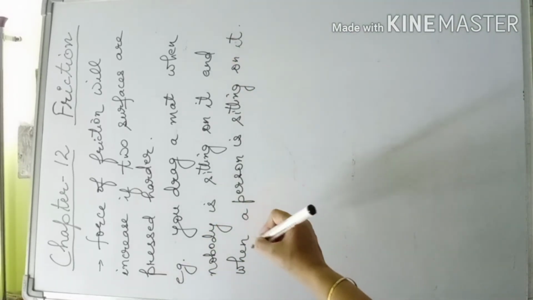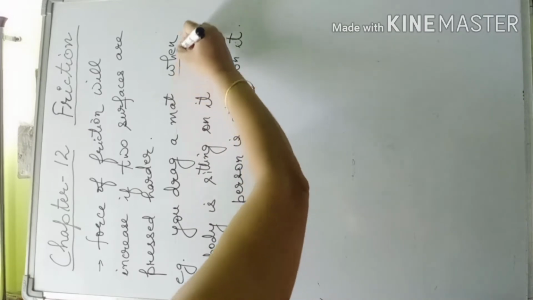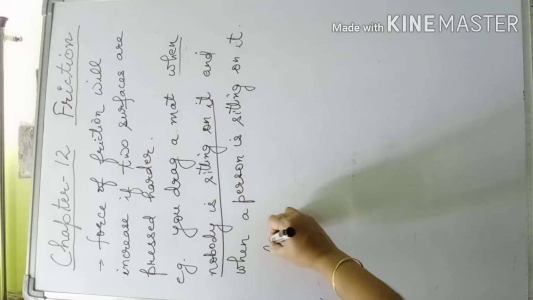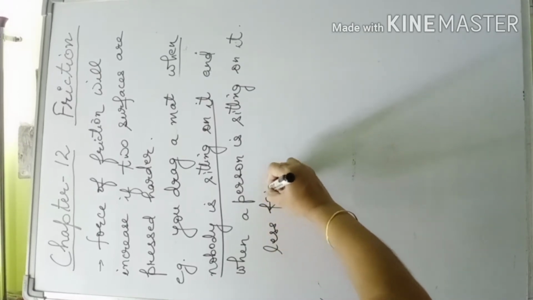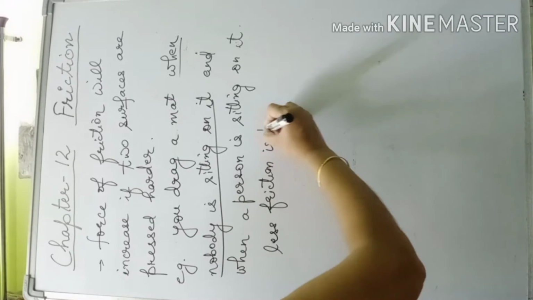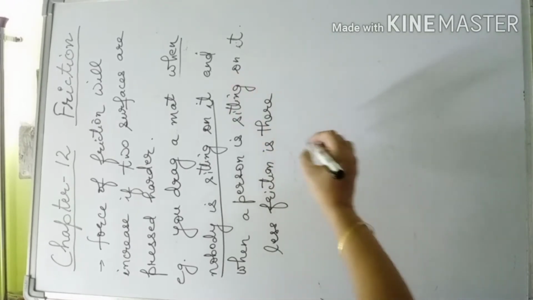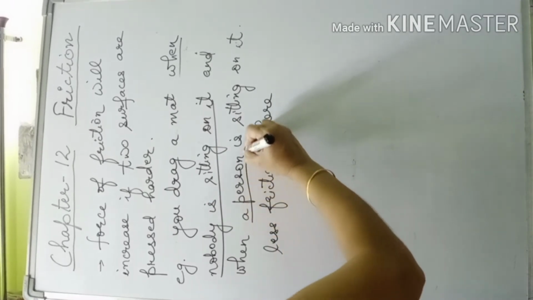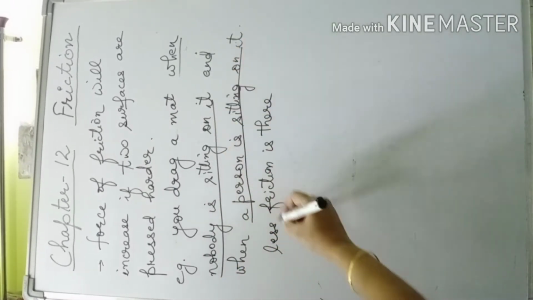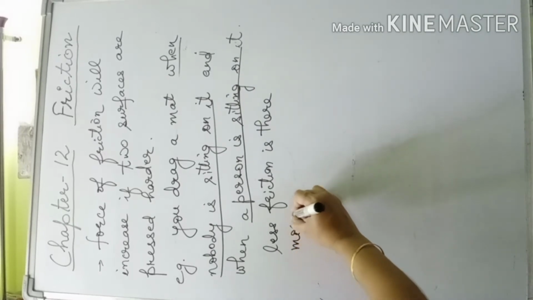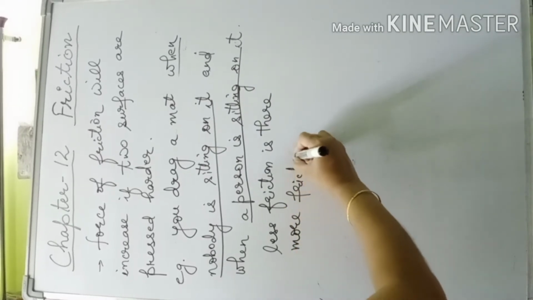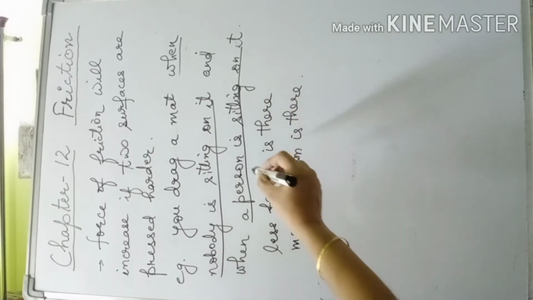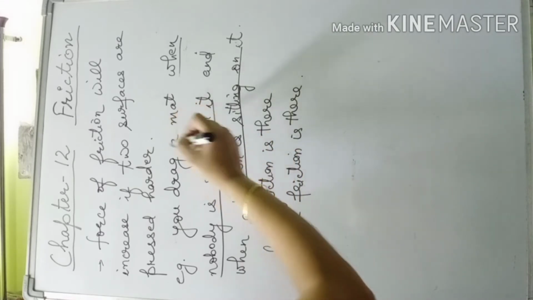So you will see that in the first case, when nobody is sitting on it, less friction is there, so it will be easier to drag the mat. But in the second case, when a person is sitting on it, more friction is there, so that will be very difficult to drag the mat.